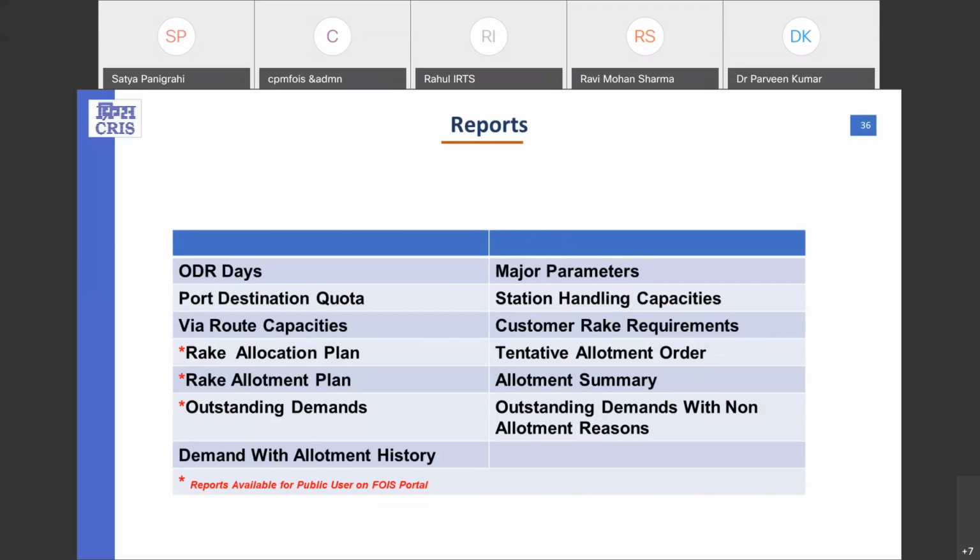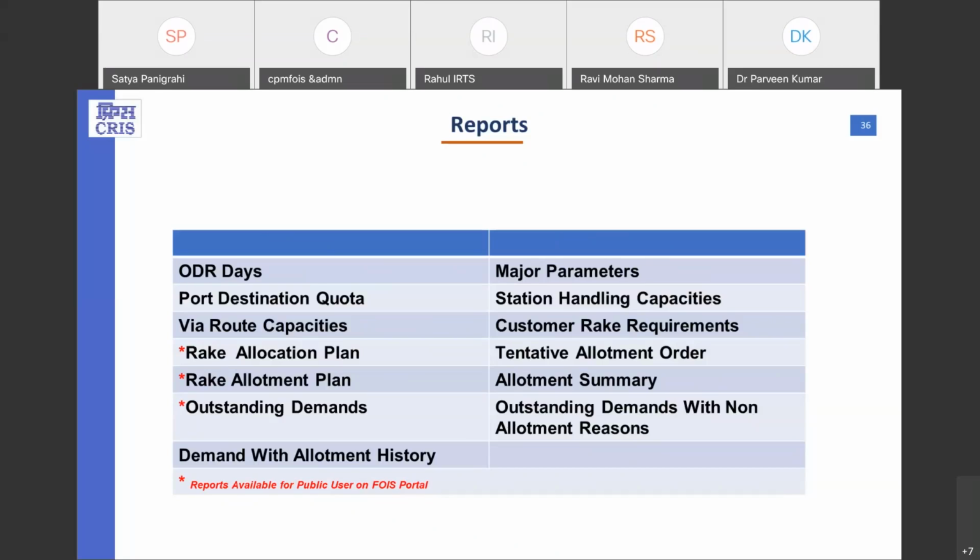We can say rake allotment plan, allotment summary, which defines the loading data, unloading data, port data and wire data. All the data is available in this report depending upon the capacity used by the RAS system on a particular day of the load.